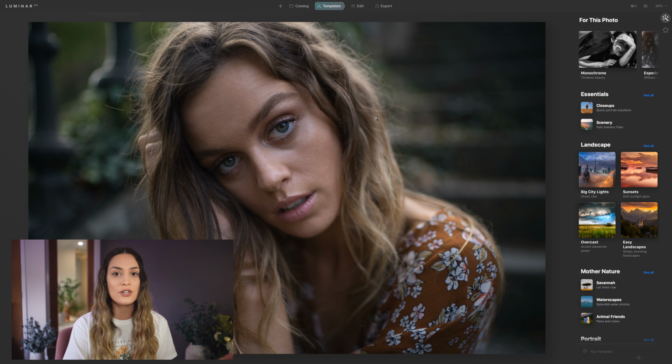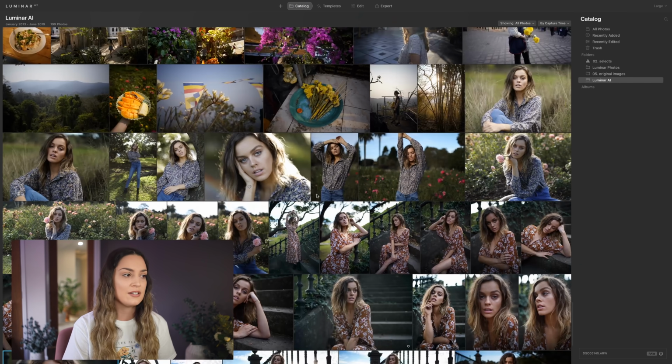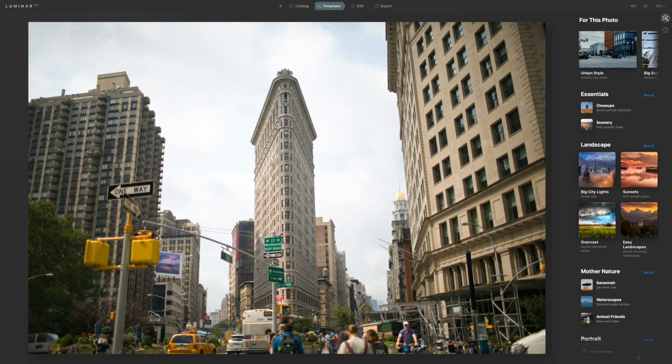Depending what kind of photo you have up on the screen, Luminar will make some suggestions for you. This is obviously a close-up portrait, and the main suggestions up here are all portrait-based presets. Just to show you guys a couple of different examples, if I go back to my catalog, I have a street photo that I took in New York. I'm going to select that and hit templates. And now Luminar AI will give me different template suggestions to suit the image that I'm working on. If we go back to catalog, and instead I click on this landscape photo that I took in Yosemite and go back to templates, the suggestions will change to landscape, scenery, and nature to suit the photo you have open.